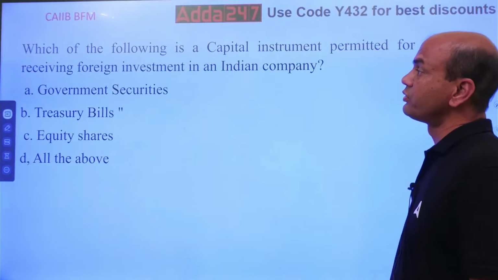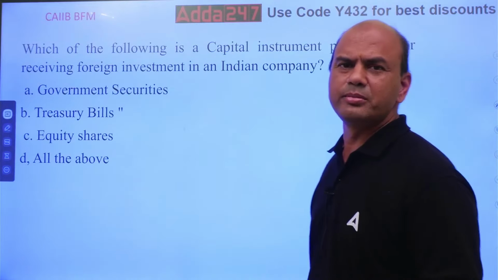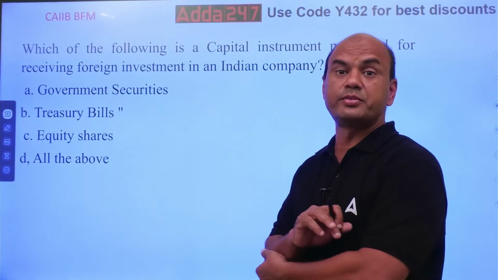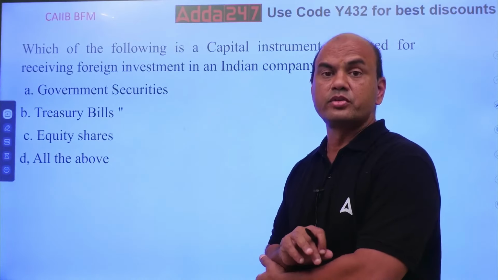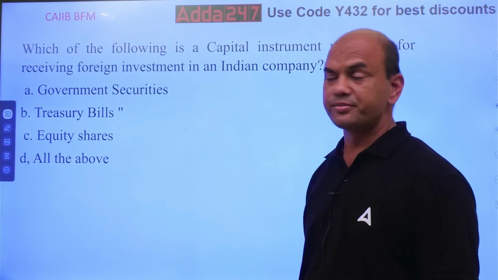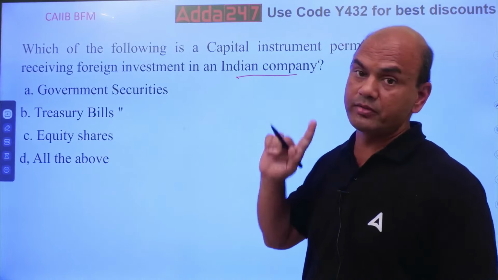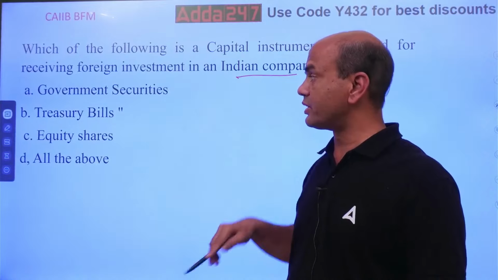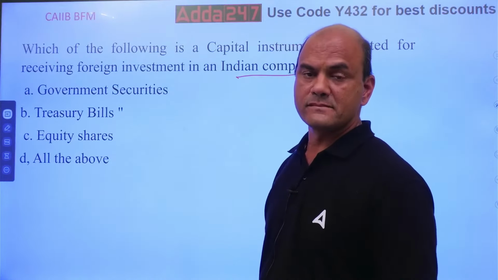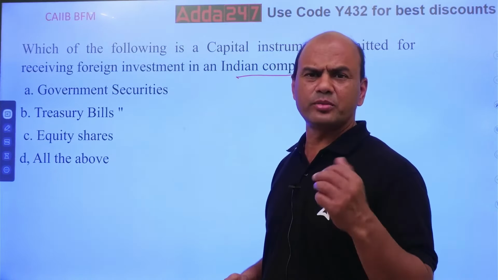Which of them is allowed for foreign investment in Indian companies? Let's say tomorrow BlackRock, the biggest investment company in the world, wants to invest over here, how will it invest? Through government securities? Here we are talking of an Indian private company. So the options are government securities, T-bills, equity shares, or all of the above.